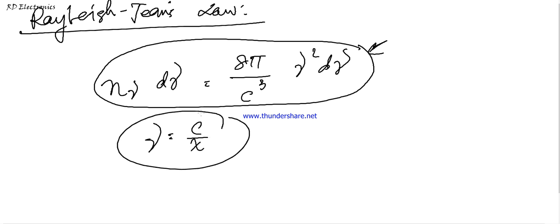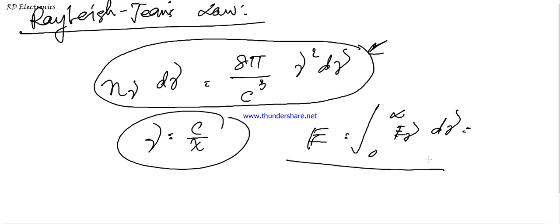So Rayleigh-Jeans law is also used to measure the energy, and here the energy equals the integral from 0 to infinity of E nu, the energy at a particular frequency, in d nu. This also expresses the value of energy. This is known as the Rayleigh-Jeans law formula, from where we measure different parameters used in quantum mechanics, like the number of modes, degrees of freedom, and energy density E nu at a particular lambda.